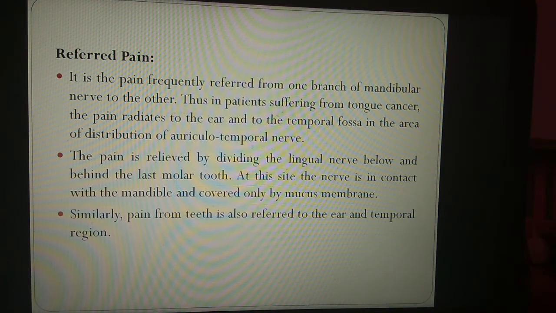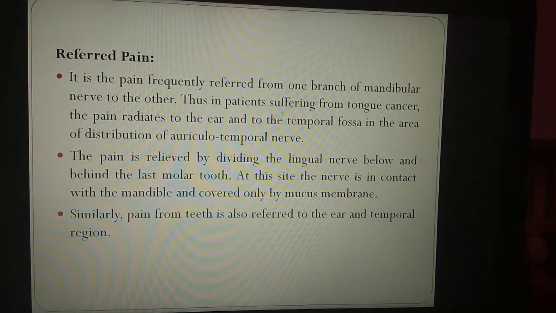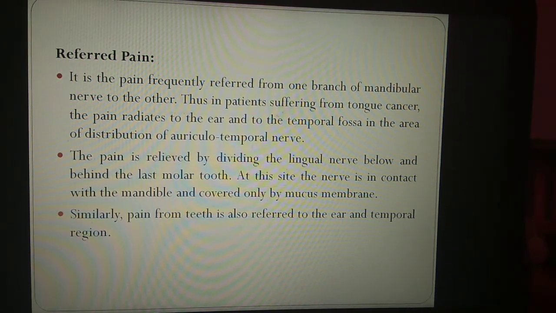Similarly, pain from teeth is also referred to the ear and temporal region. So this is all about the applied anatomy and the anatomy of the mandibular nerve.